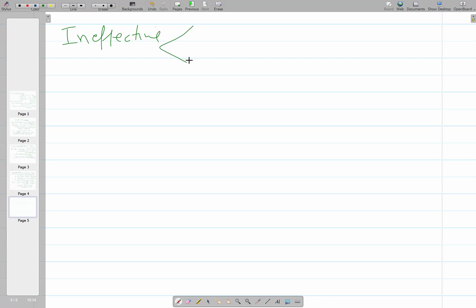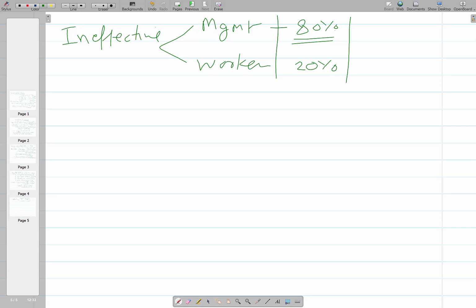Ineffective time is caused by poor management, and when the worker is not motivated or has a poor attitude. Most of the ineffective time, in about 80% of cases in general, is contributed by the inefficiency of the management itself, and workers may contribute about 20% of the total ineffective time. This is the general Pareto kind of thing which is generally experienced.